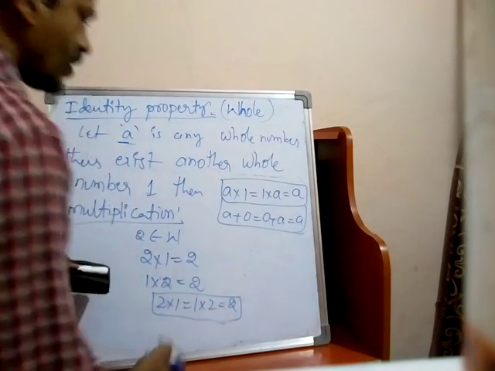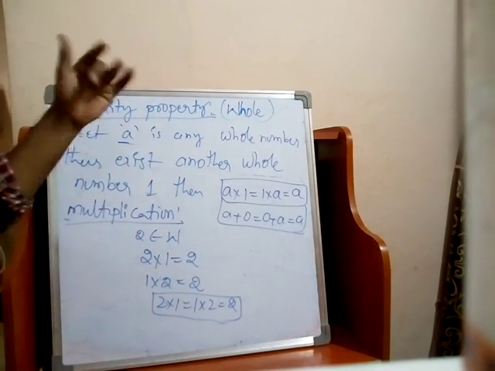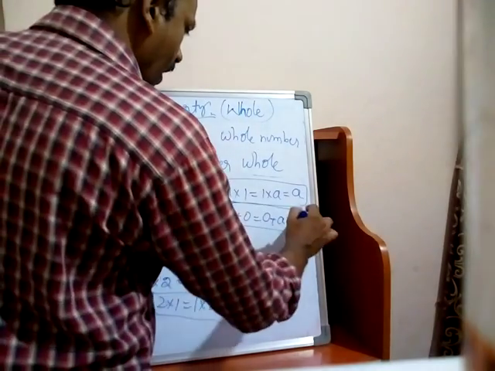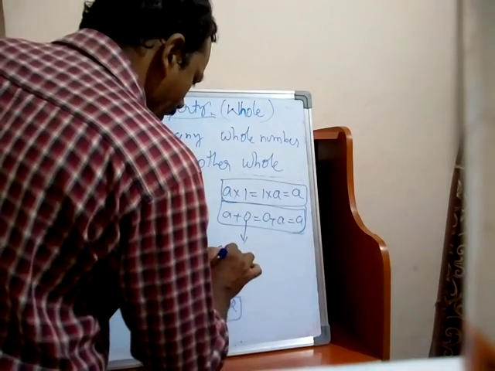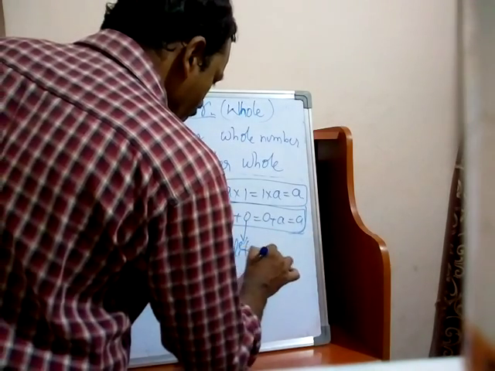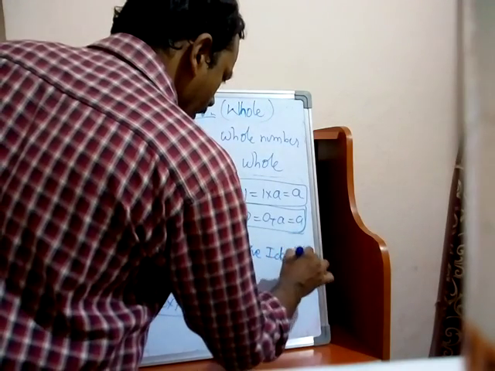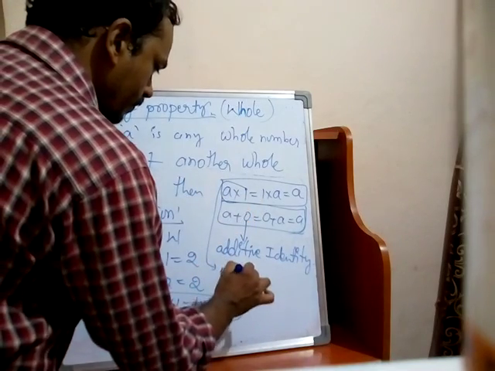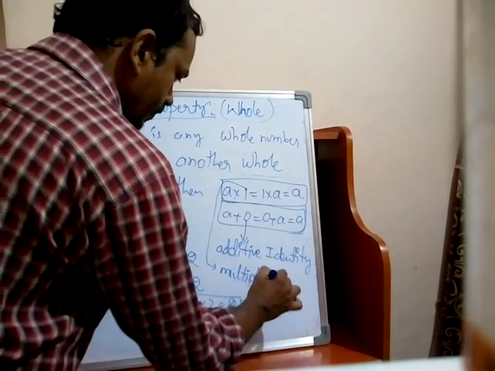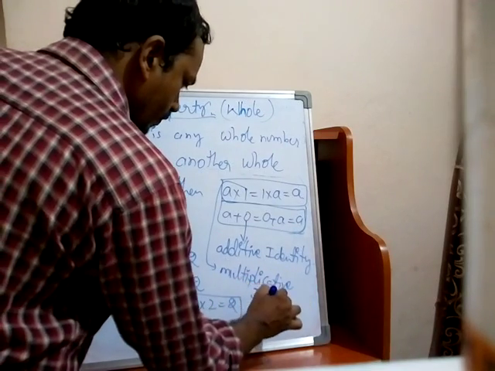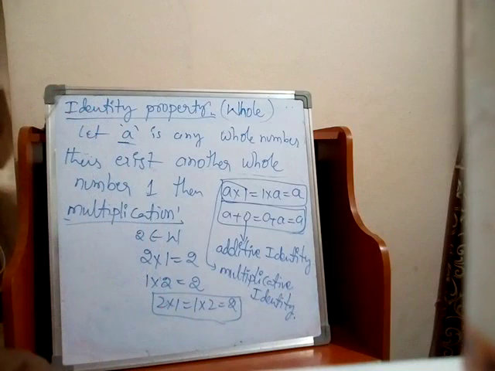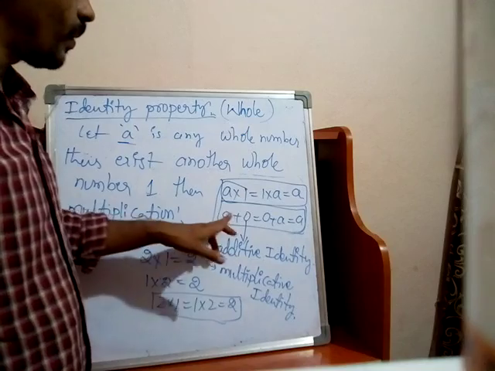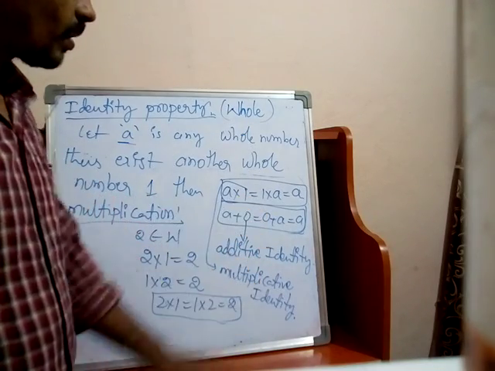So whole numbers satisfy the identity property under addition and under multiplication. Now here A plus 0 is equal to 0 plus A is equal to A. This is the identity property. Here 0 is called additive identity.